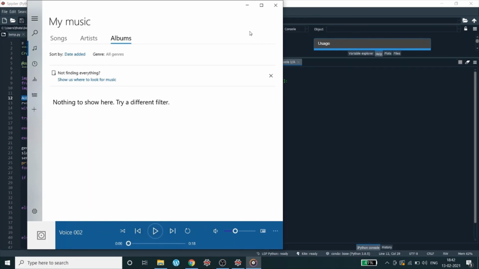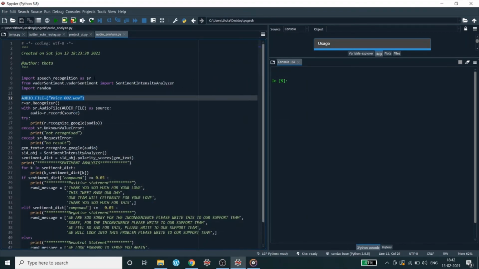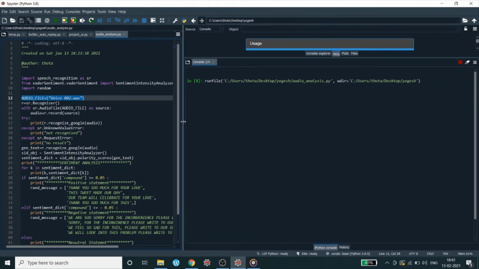Yes, okay. I know that's not a great voice, but still, now let me run the code. Since it has to use the speech recognition library, it does take some time. Why? Because it has to go through the Google voice recognition API, and then it has to generate the output. For that reason, it takes some time to generate the output.